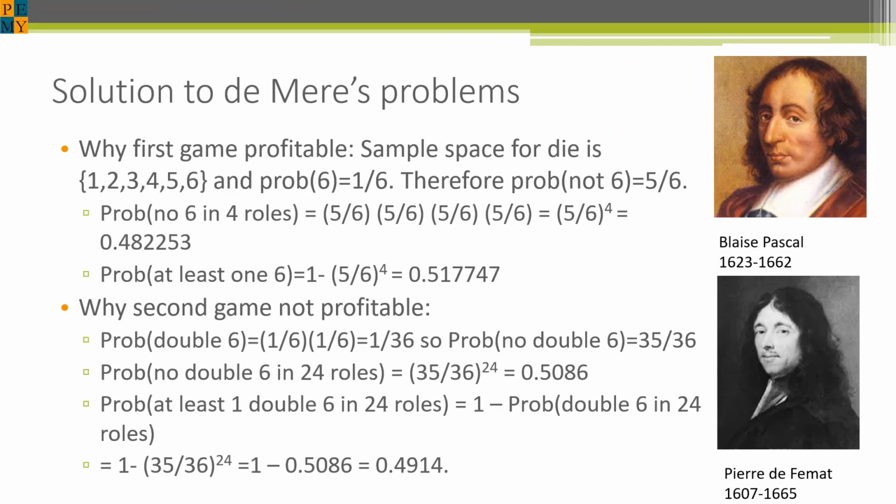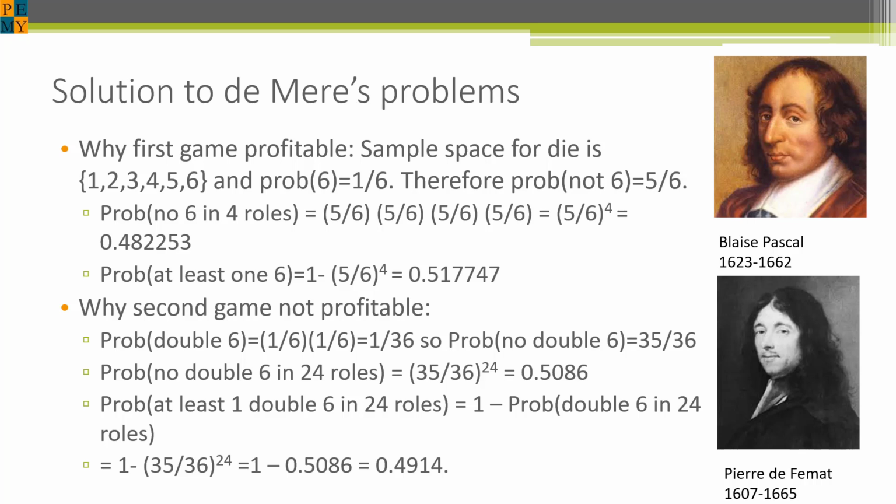Bemoaning his losses, he turned to his friend, Blaise Pascal, who started a dialogue with Pierre de Fermat about this problem. Together, they contributed to the initiation of the whole field of modern probability theory with this dialogue. So let's see why the first game was profitable.